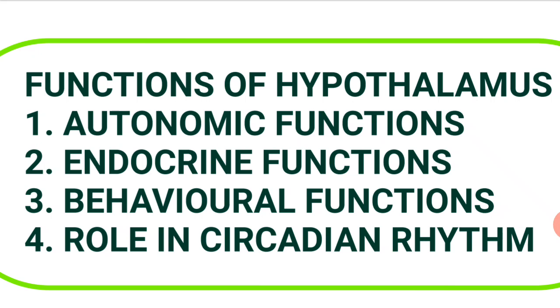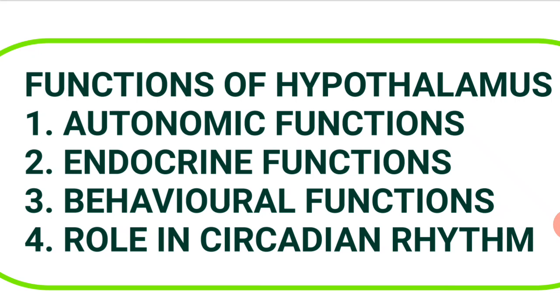The next category of functions will be endocrine functions. There are 2 main endocrine functions performed by hypothalamus, which are regulation of anterior pituitary gland and synthesis of posterior pituitary hormones. So first, regulation of anterior pituitary gland.